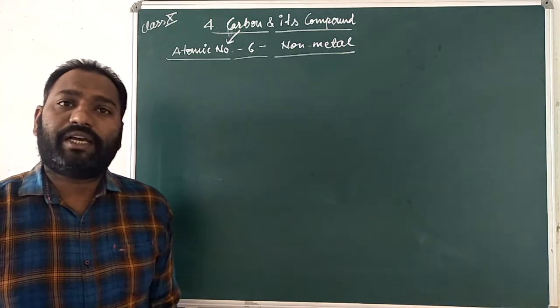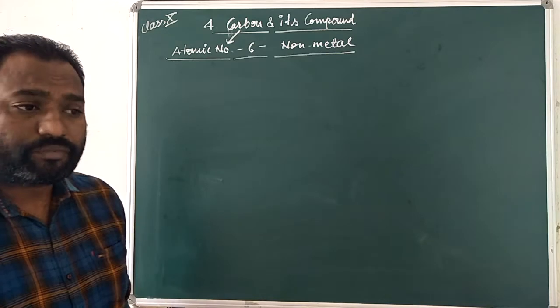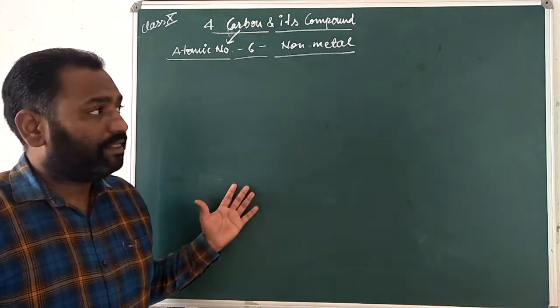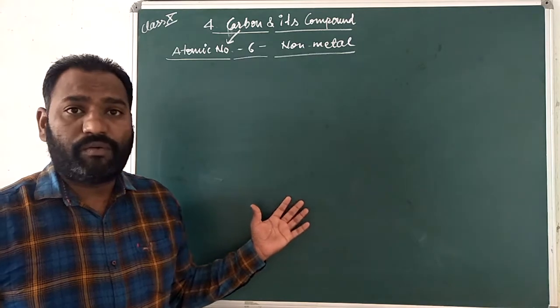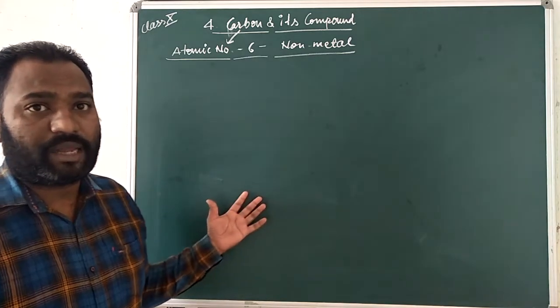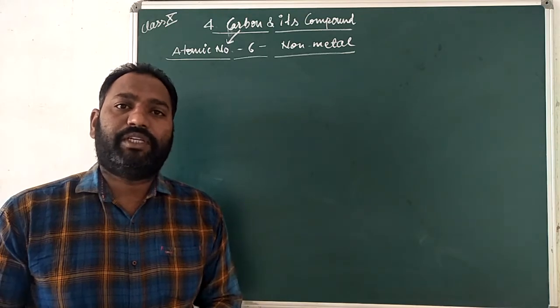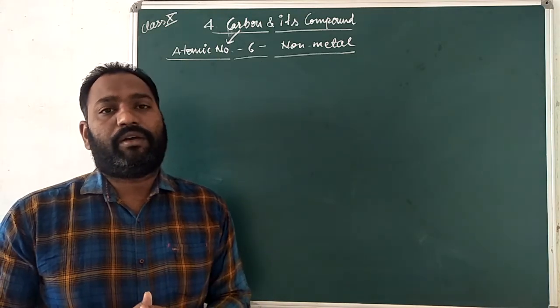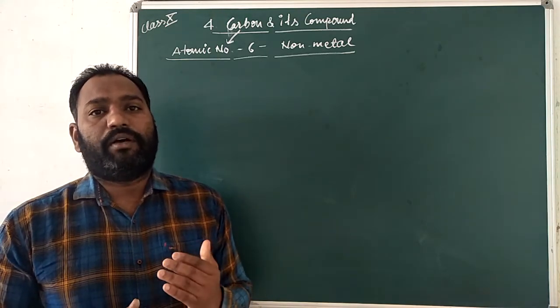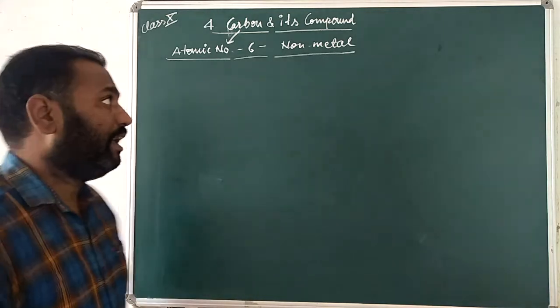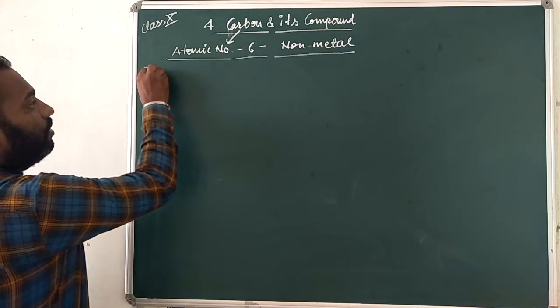Carbon you can see in carbohydrates also. In fats and proteins there is also carbon. And wool and cotton also contain carbon. So how can we conclude that any material contains carbon? We have a test for carbon.